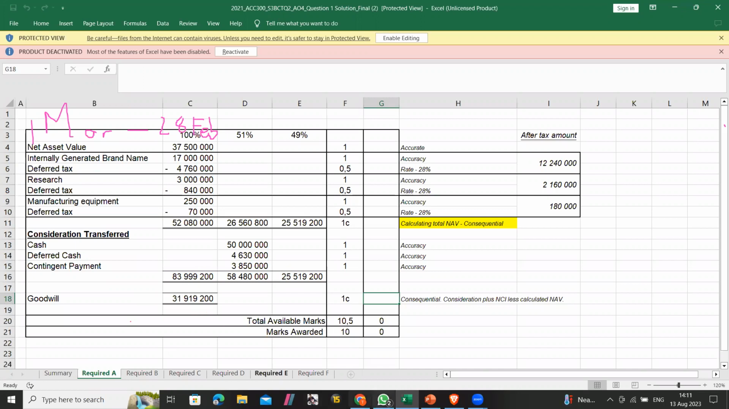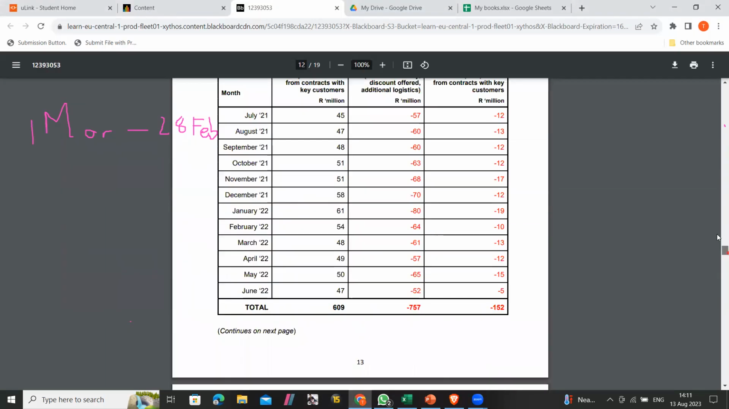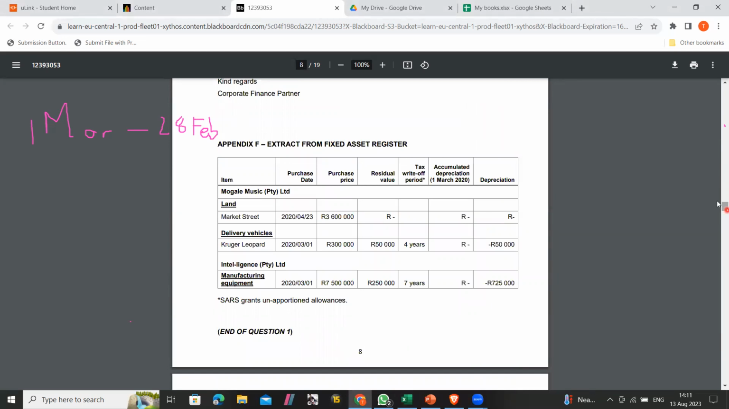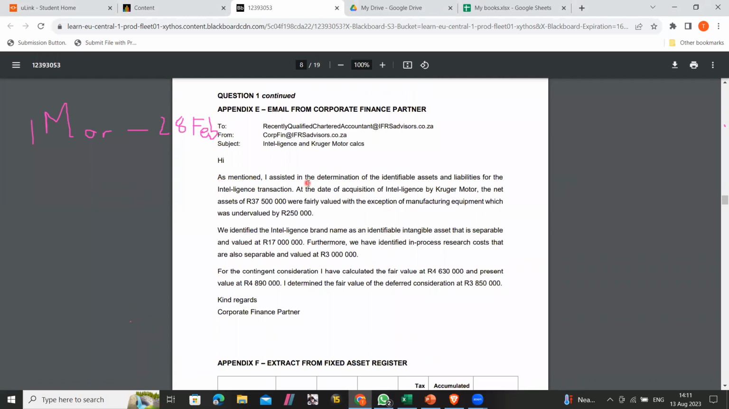So let's look at Intelligence, right? Fair value adjustments. So let's look at the information on Intelligence. Okay, so here it is. It says, as mentioned, I assisted in the determination of identifiable assets and liabilities for the Intelligence transaction at the acquisition date of Intelligence. The net assets of 3.5 million were fairly valued with the exception of manufacturing equipment, which was undervalued by 250,000, right? So here's the fair value adjustment.